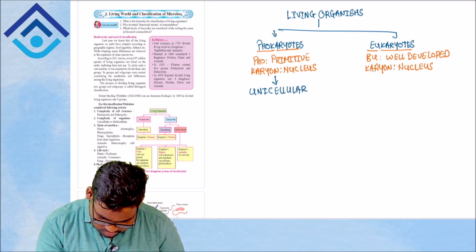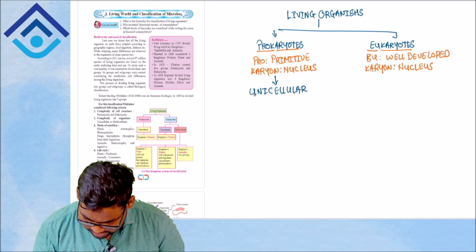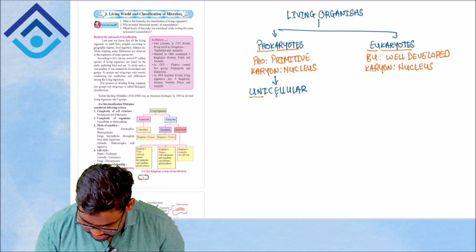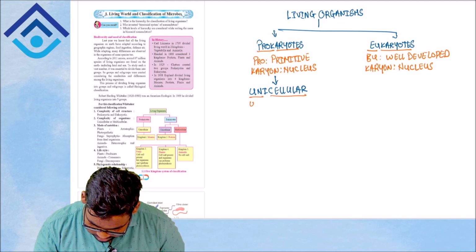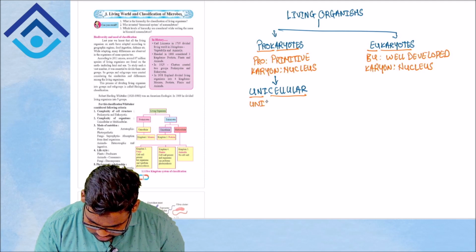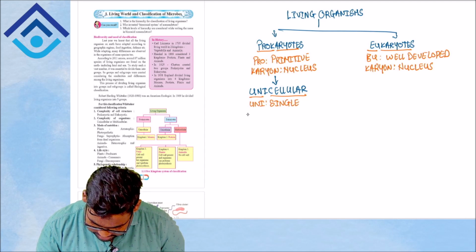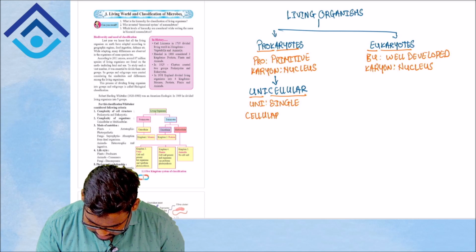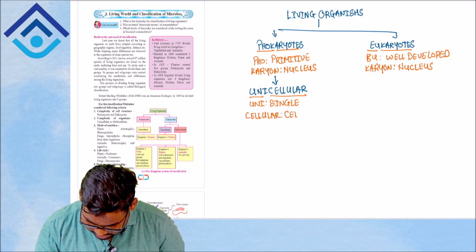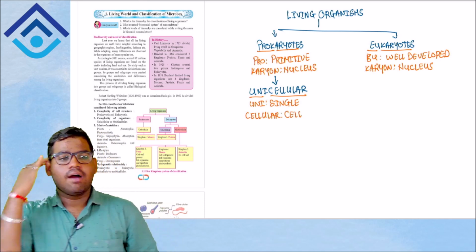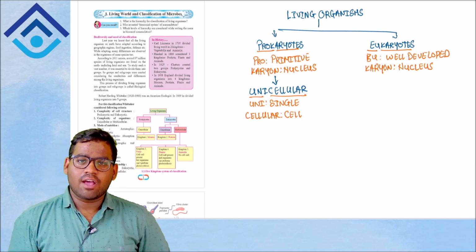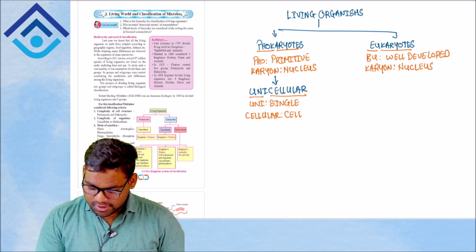If you find it difficult to understand what unicellular means, for your easy understanding, uni means single and cellular means cell. So here you will have all your single celled organisms in your prokaryotes.